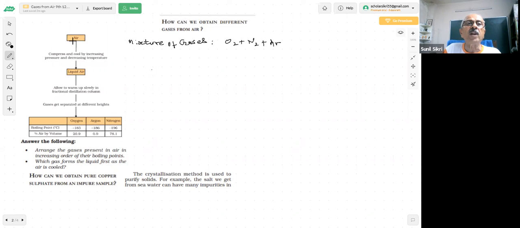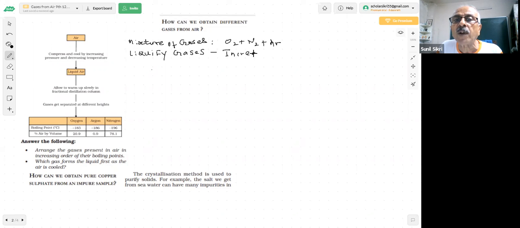Now here you see air. You are saying air is a mixture of gases. So what I will do, you know how to liquefy gases. I told you there are 3 states of matter. You want to liquefy the gases. How will you liquefy the gas? Here you have a mixture of gases. You already know that you increase the pressure.